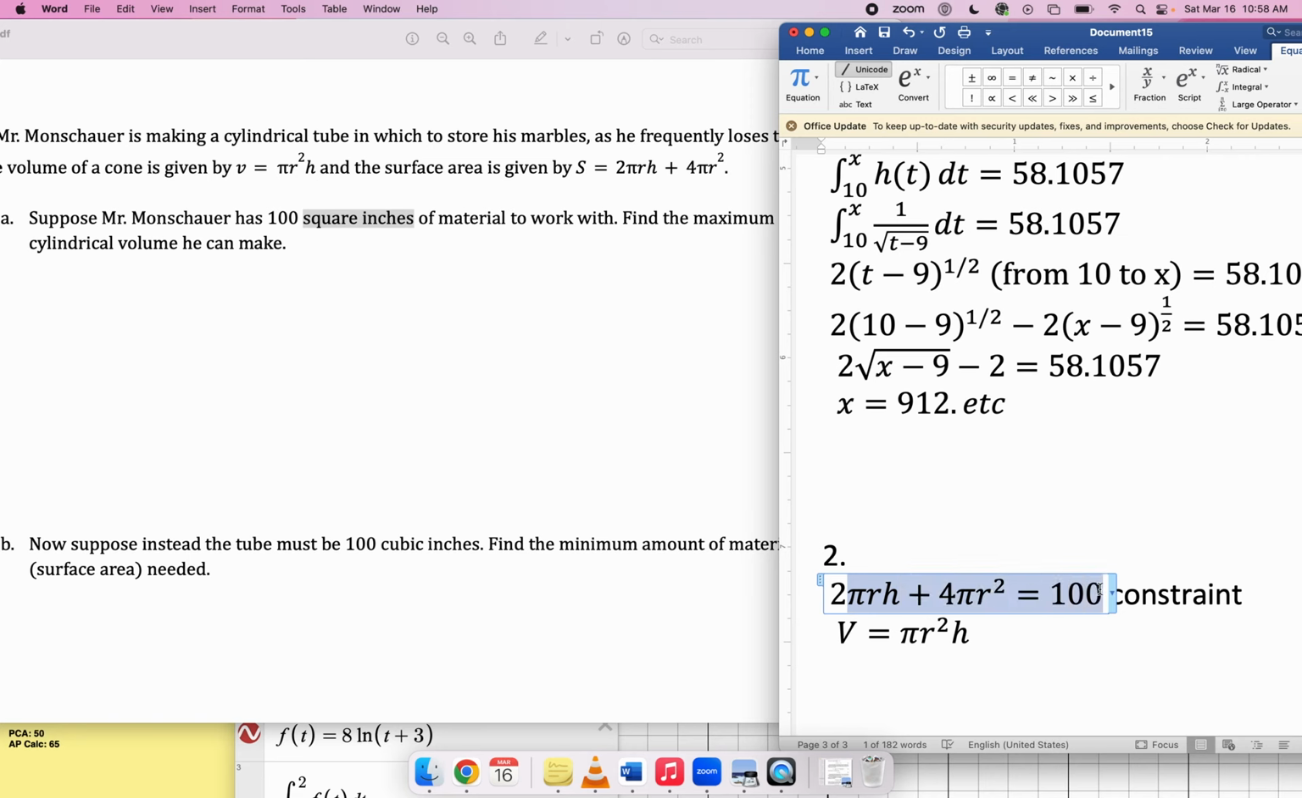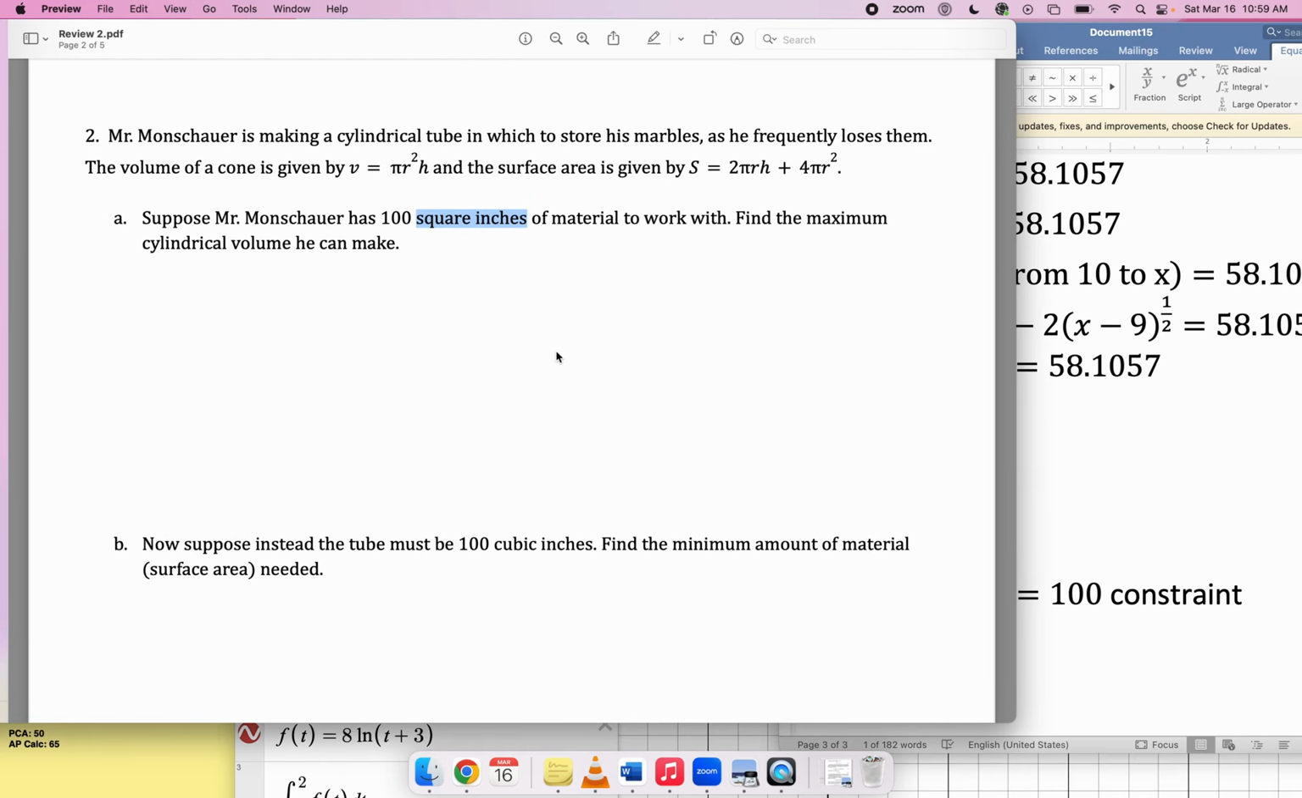You're going to solve this guy for h. So in other words, move this term over, divide by 2 pi r, substitute into here, simplify as much as you can, then take the derivative only after you simplify, set it equal to 0, and solve for the r value.